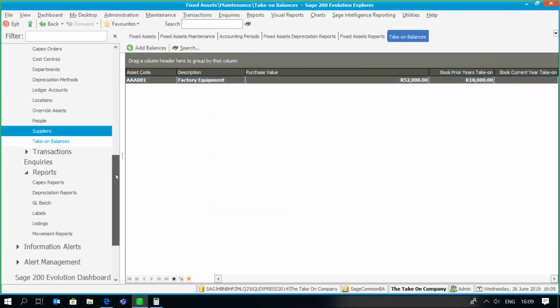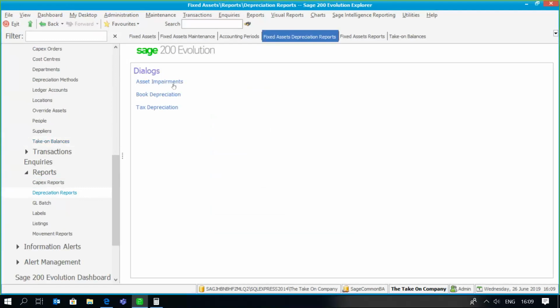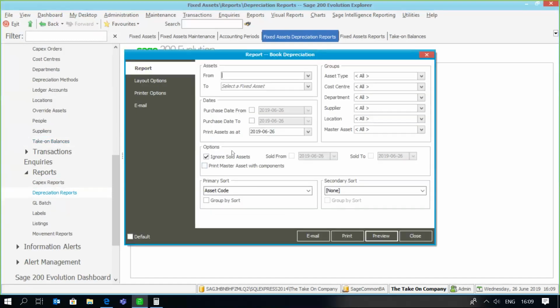So it's important that the information is correct in order for your subsequent depreciation calculations to be correctly calculated. Once you've done that, simply run your depreciation reports for those assets and always specify a depreciation report date so the system knows exactly how to calculate depreciation value based on your take-on figures and, very importantly, the depreciation start date.